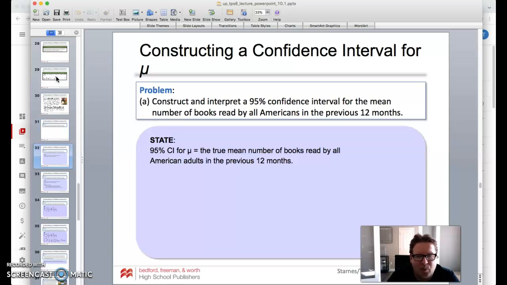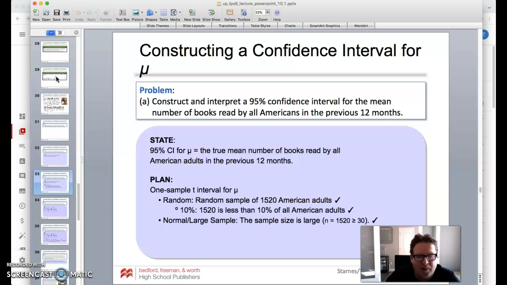So once again, state: we're going to get a 95% confidence interval for mu, the true mean number of books read by all American adults in the previous 12 months. Now again, the plan part, we're going to use a one sample t interval for mu. It is random, it did state that. The 10% condition certainly fits there. And then our sample size at 1520 does meet all of those conditions for us to use the inference.